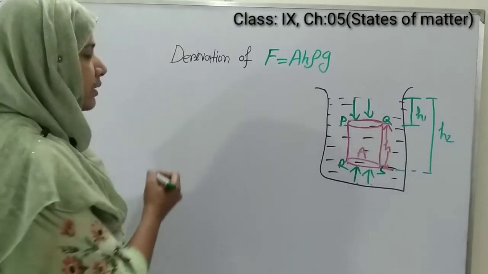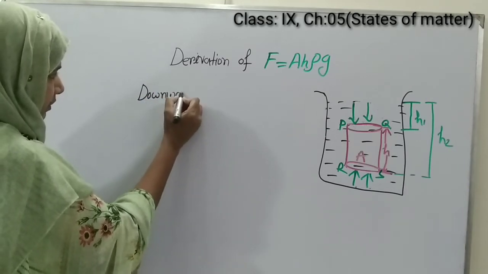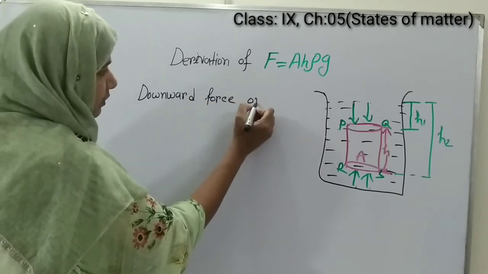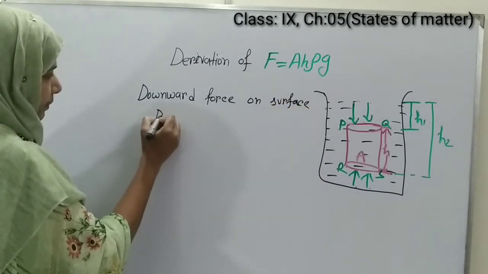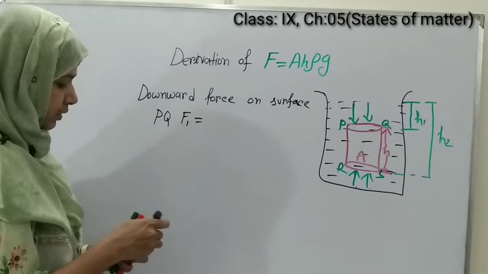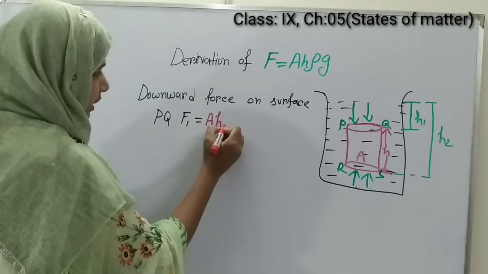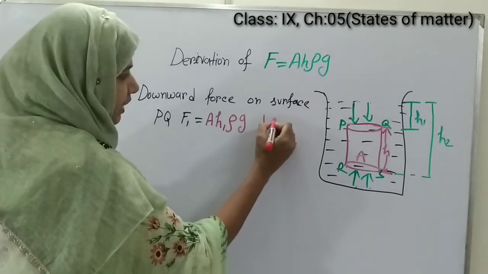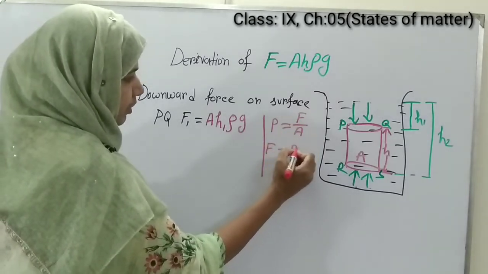So the downward force on surface PQ, F1 equals A H1 rho g, because we know that P equals F by A. That means F equals PA.